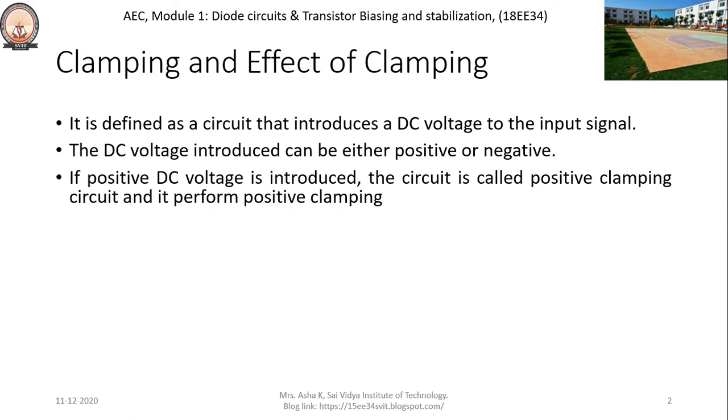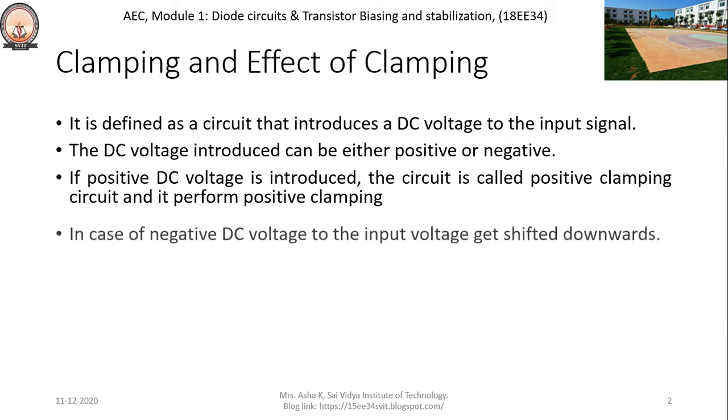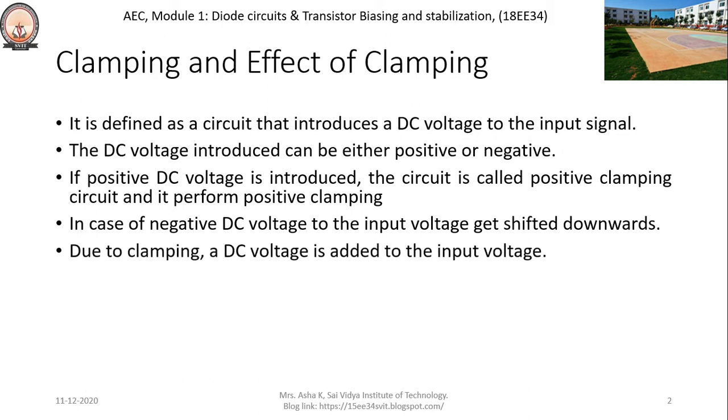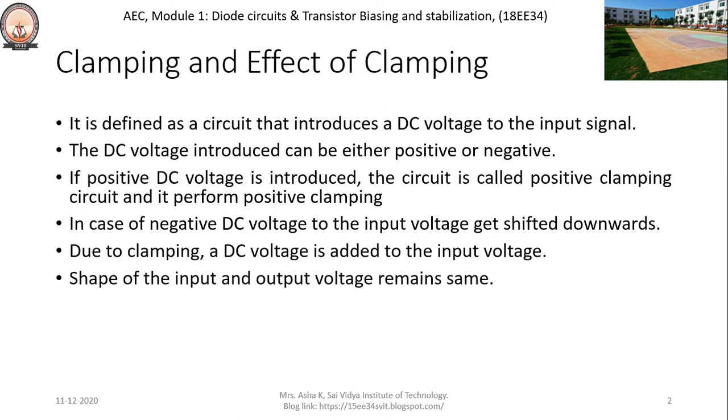If the positive DC voltage is introduced, the circuit is called a positive clamping circuit. If the negative DC voltage is introduced to the input AC voltage, it gets shifted towards the negative peak side, that is, the downward side. Due to clamping, a DC voltage is added to the input voltage. The shape of the input and output voltage remains the same. After clamping, the shape is not going to change.